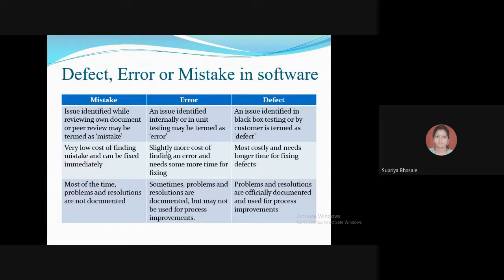Errors are the issues identified internally or in unit testing, which are called errors. Okay, so these are the errors which can be found by the coders themselves.